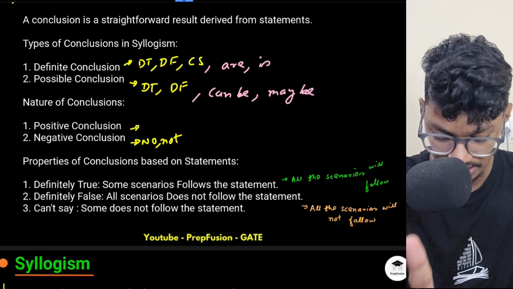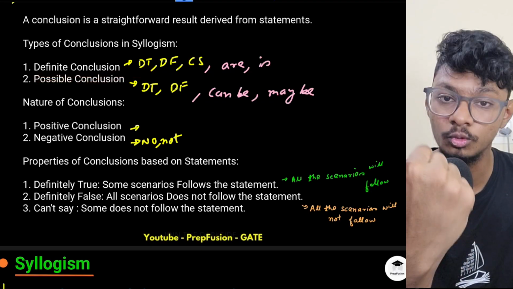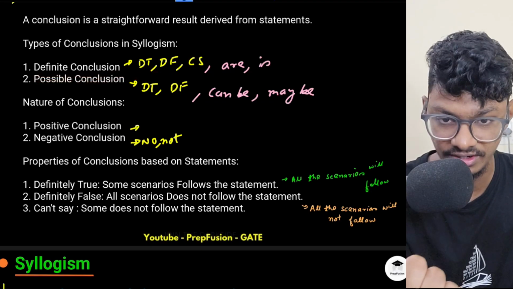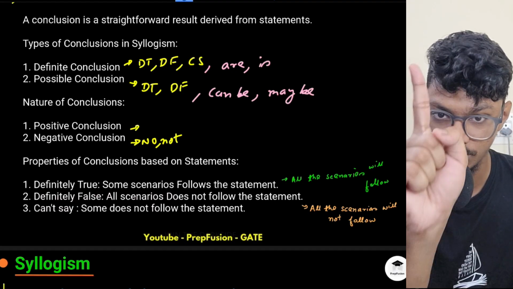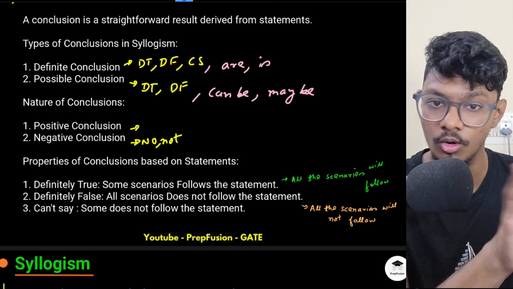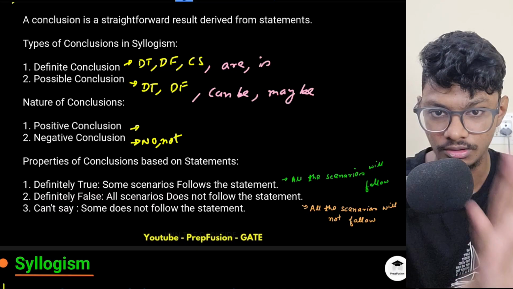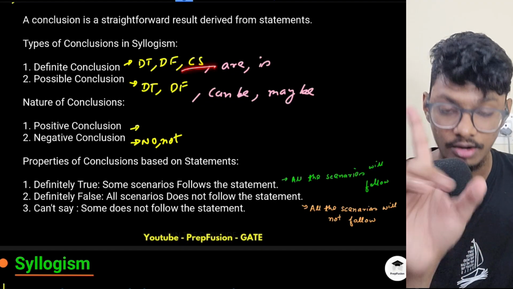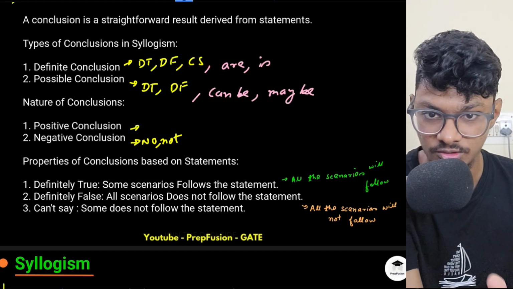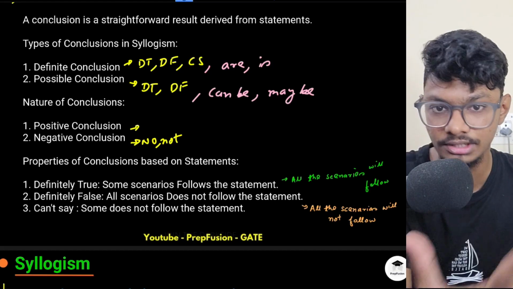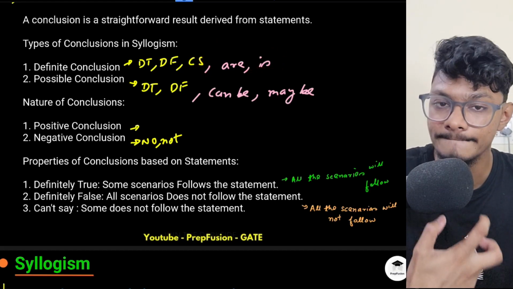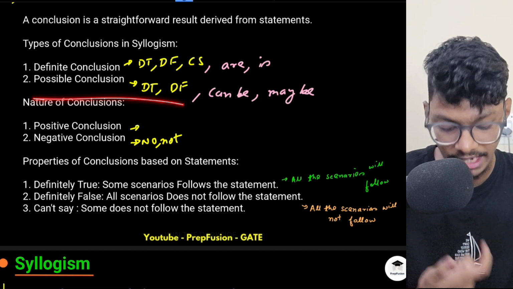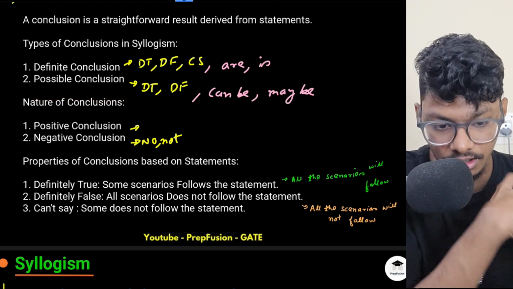Don't worry. But understand, for definite conclusions, as you don't have all the information, it can be either definitely true, where all the pictures will be true according to the conclusion, or it will be definitely false, where all the pictures will be false according to the conclusion. Okay, and can't say means a few pictures are true, a few pictures are false. Then you cannot comment, so you will say I can't say. Okay, so these are all definite conclusions, and can be, maybe, these are all possible conclusions.